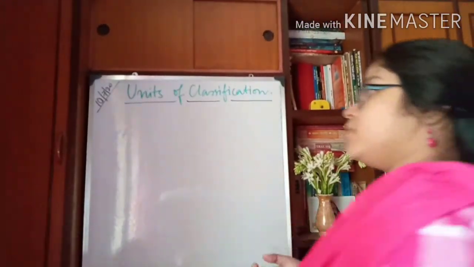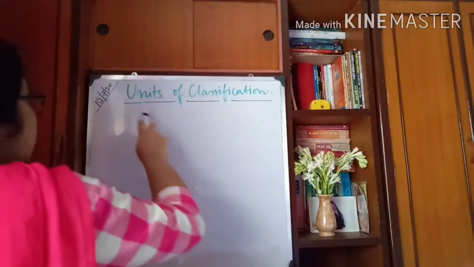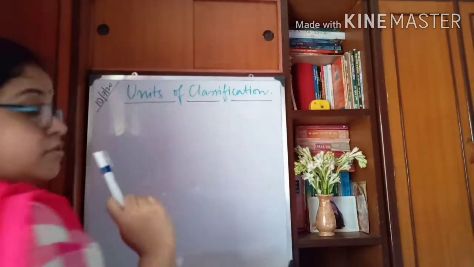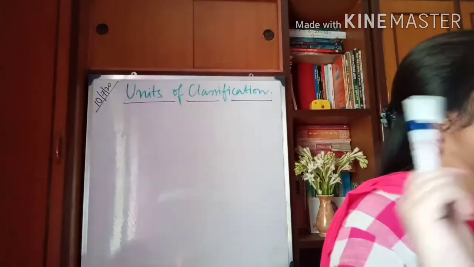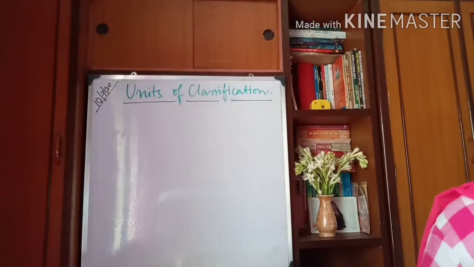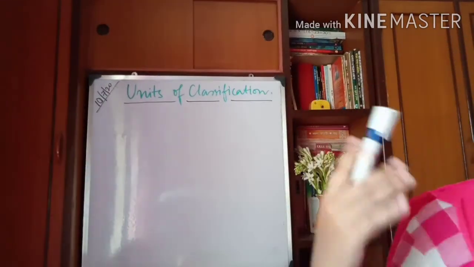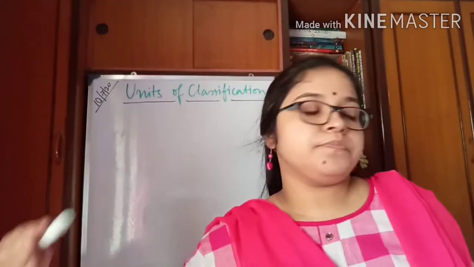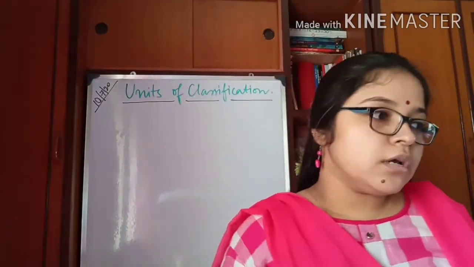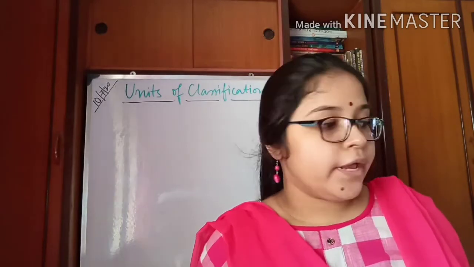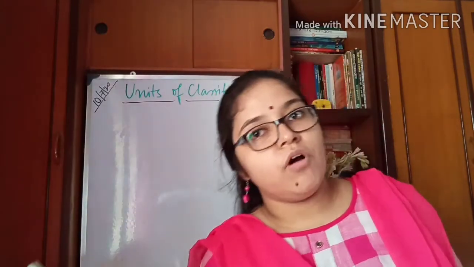Okay, now our topic of discussion is the units of classification. Grouping living organisms together by their similarities shows how one group is related to another group and how modern organisms may have evolved.